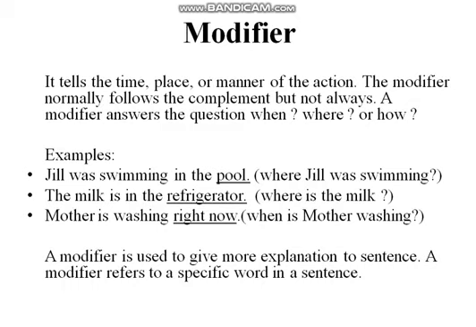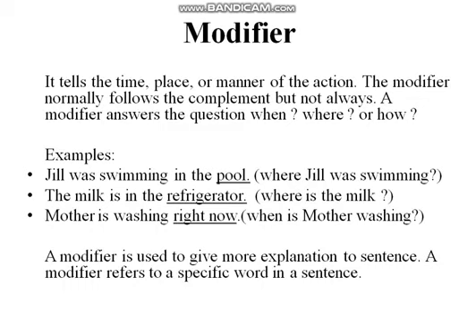Examples: Jill was swimming in the pool. Here the word pool is a modifier, because it is answering the question where Jill was swimming. The milk is in the refrigerator. Here, where is the milk? In the refrigerator. Here it is a modifier. Mother is washing right now. When is mother washing? Right now. It is showing us the time, so it is answering the question when.